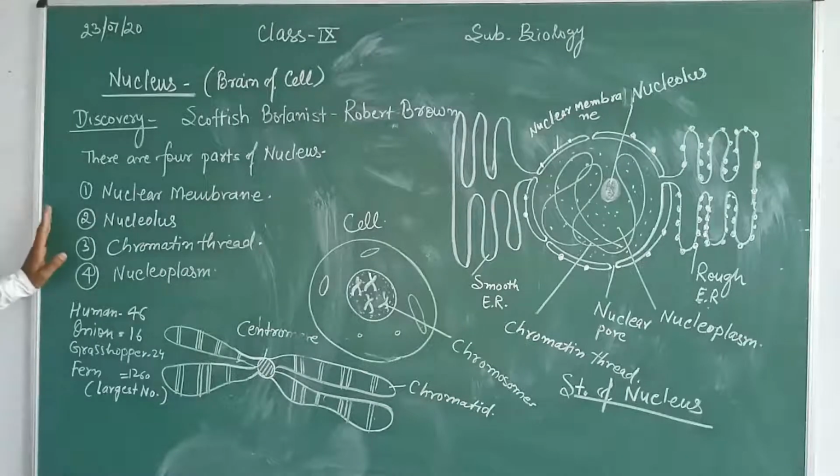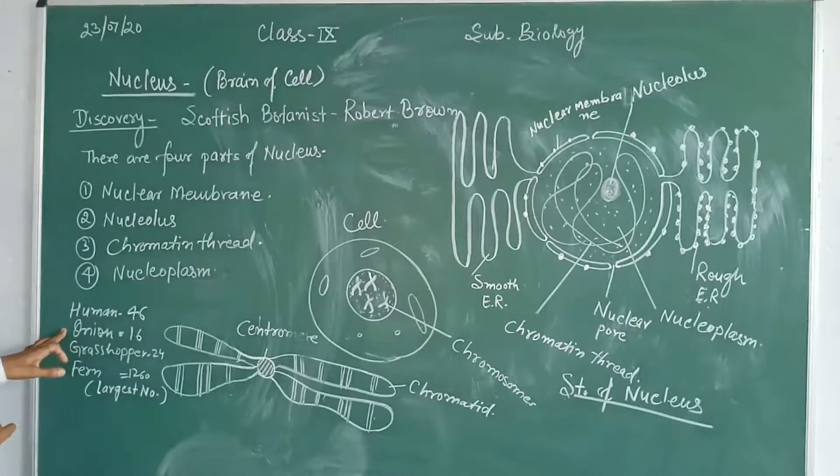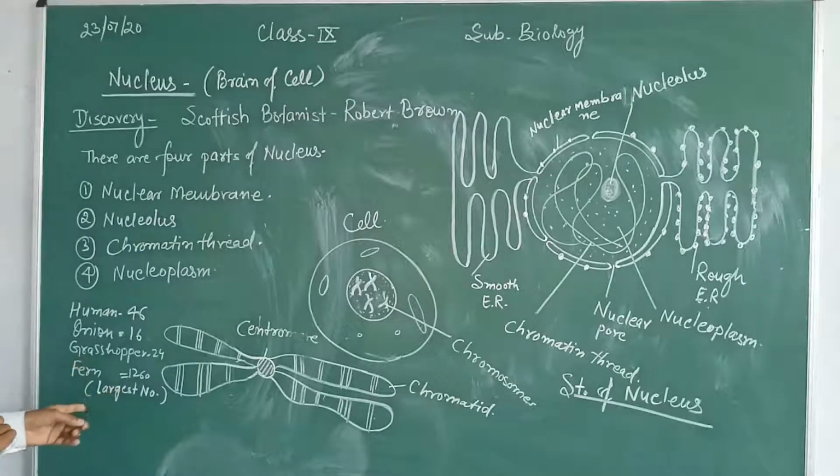each and every cell has chromosomes, and the chromosome number will be different in different cells. Like in humans, there are 46 chromosomes. If we observe in pairs, that is 23 pairs. In onion, you observe that there are 16 total chromosomes, and in pairs 8 pairs. Grasshopper has 24, and in the case of fern, you observe that their number is 1260, which is the largest number.